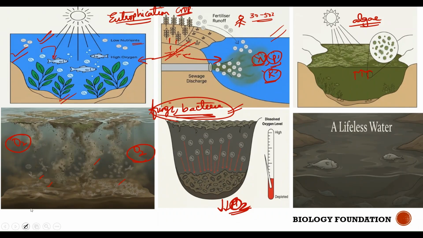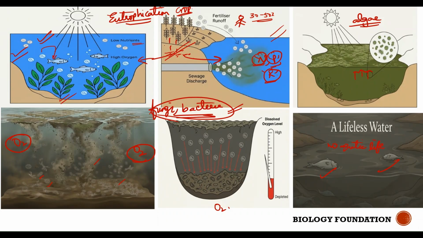Let me erase it. It's oxygen. Because all the oxygen is utilized by fungi and bacteria only. Why are fungi and bacteria utilizing this oxygen? To break down the algal complex matter into simple matter. Now during this process, when complete oxygen is being utilized by algae and fungi, there is no oxygen left for fish, as a result of which the fish will die and there will be no aquatic life.